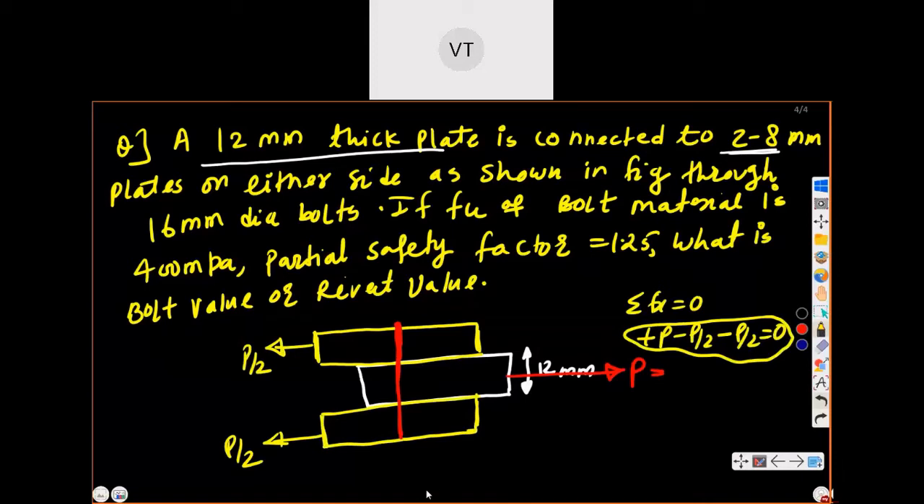The thickness of the two plates is given in the question, 8 mm thick. This is 8 mm thick, this is 8 mm thick. All dimensions are in mm. So this is a diagram. Sometimes diagram is not given. And this is bolt, 16 mm diameter. So the diameter D of this bolt is 16 mm.